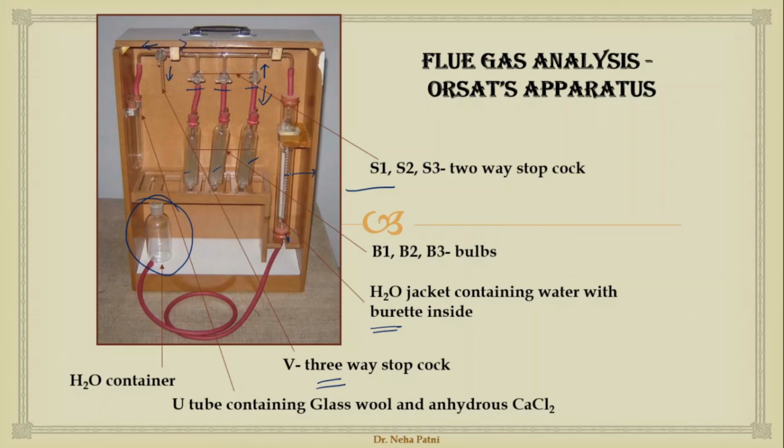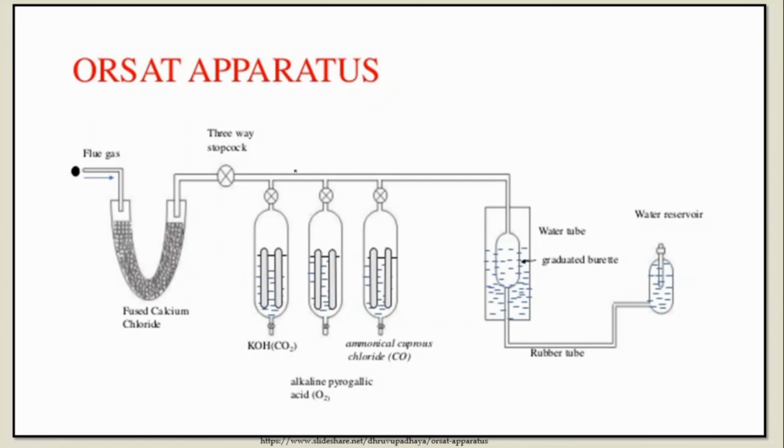Now let us go ahead with how we are going to solve this problem. How are we going to analyze the flue gas? What you have to do is pass the flue gas into this particular U-tube section. In the first U-tube, your aim is to get pure and dry flue gas, right? In order to maintain the purity, that means it should not have a dust particle or a smoke particle at all.